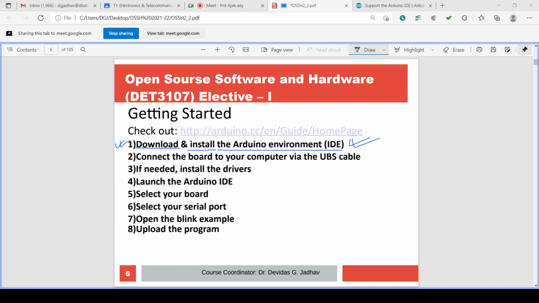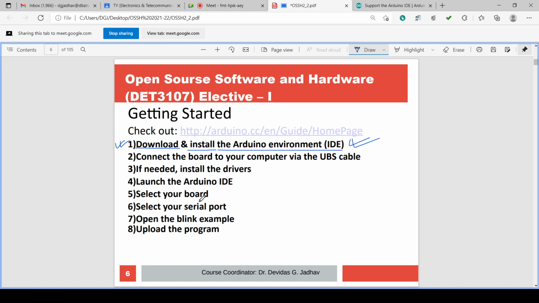If some activities you are not able to check with your screen now due to a sharing problem, you can go to YouTube and check there, because I will upload all these activities on YouTube. How to download, how to install, all of these I will upload on YouTube.